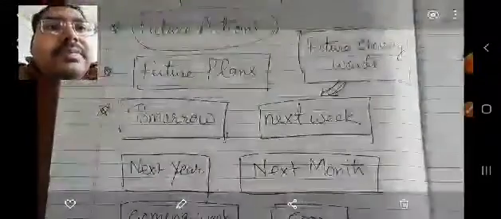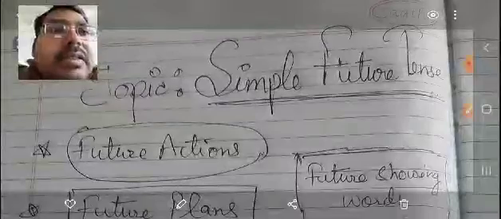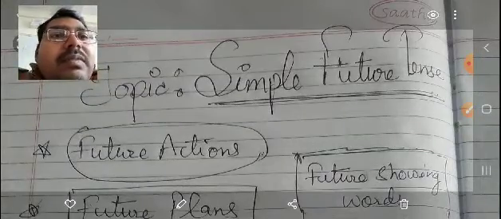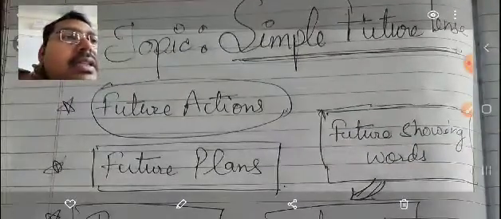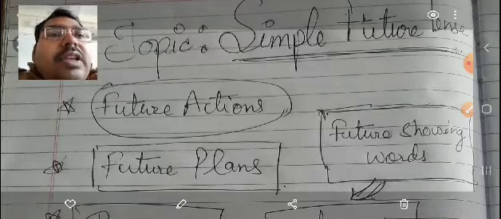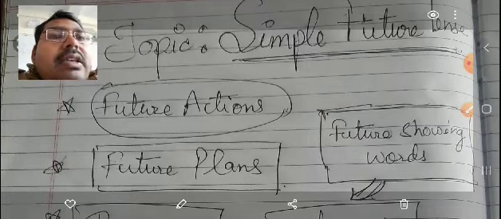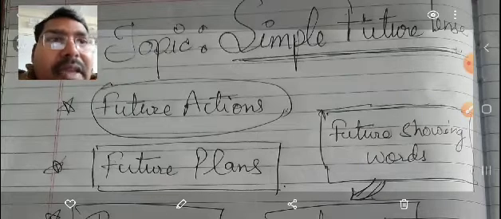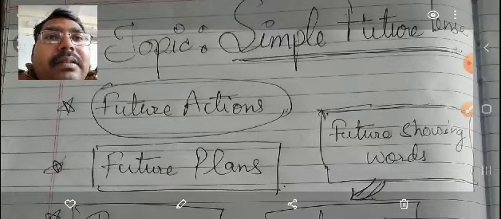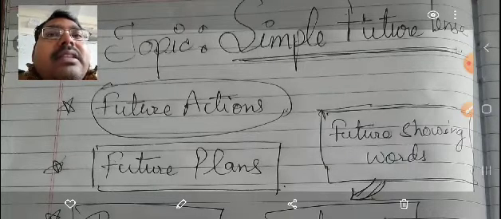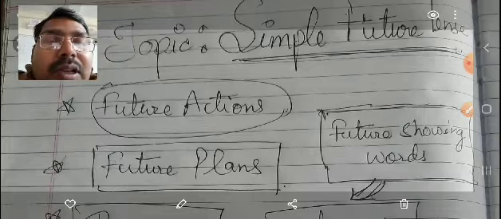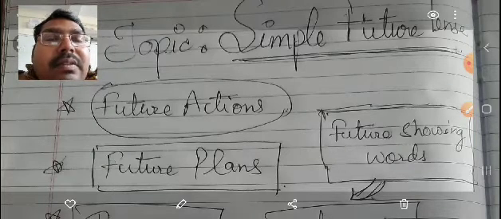Here you can see on the screen, we are talking about simple future tense. In this, we talk about future actions, the actions that are going to happen in the coming time, the time that is yet to come, that has not yet come, that is supposed to come in future.